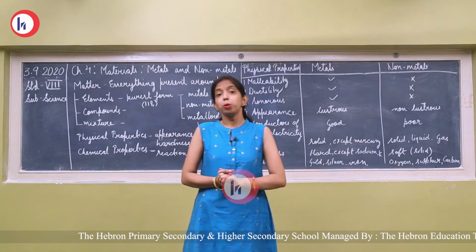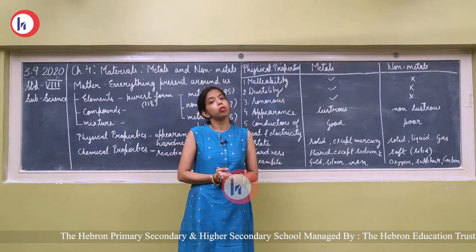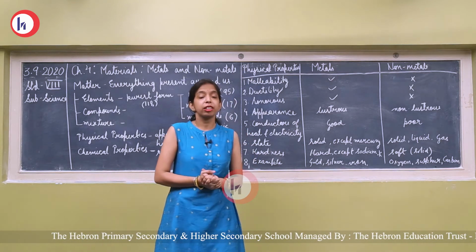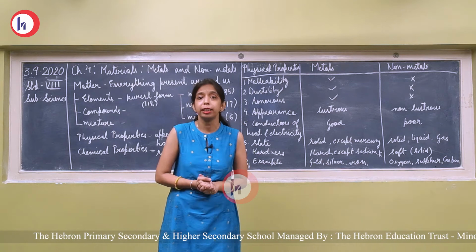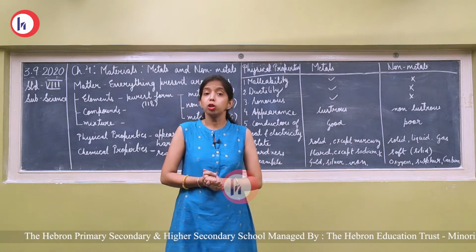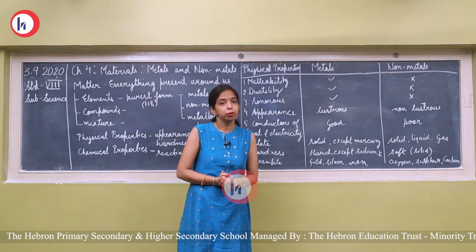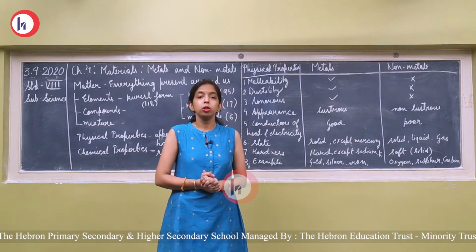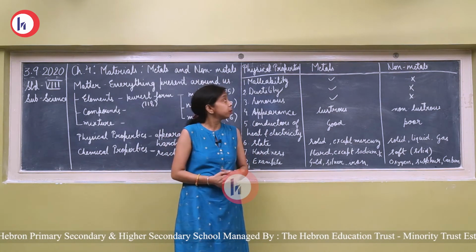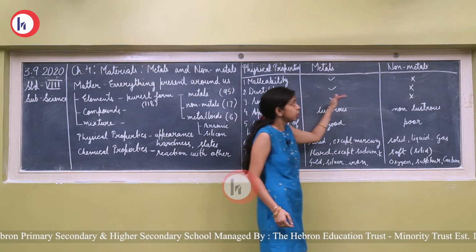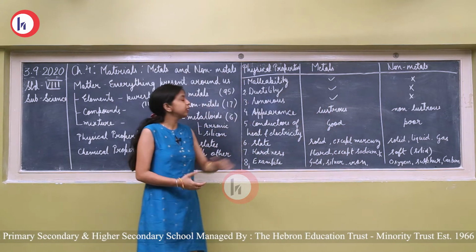Now the ductility. Ductility means the property by which they can be converted into the form of wire. You have seen the electric wire. It is made of a metal, iron or copper. The property by which they can be converted into wire is known as ductility, and this property is possessed by metals, not by non-metals.